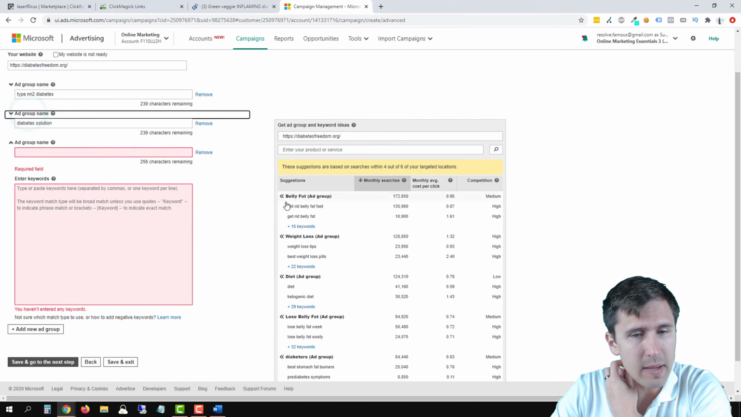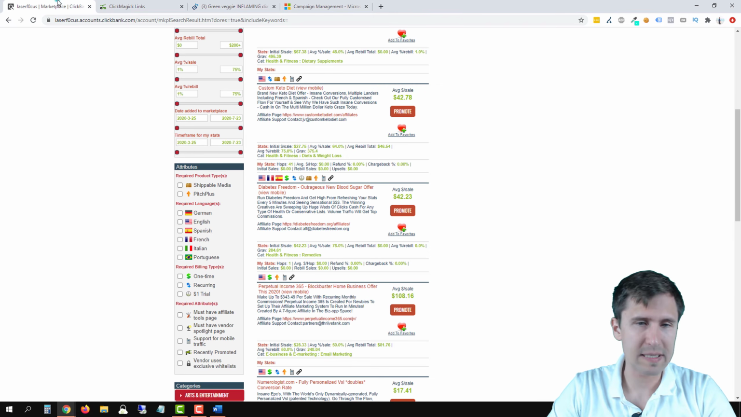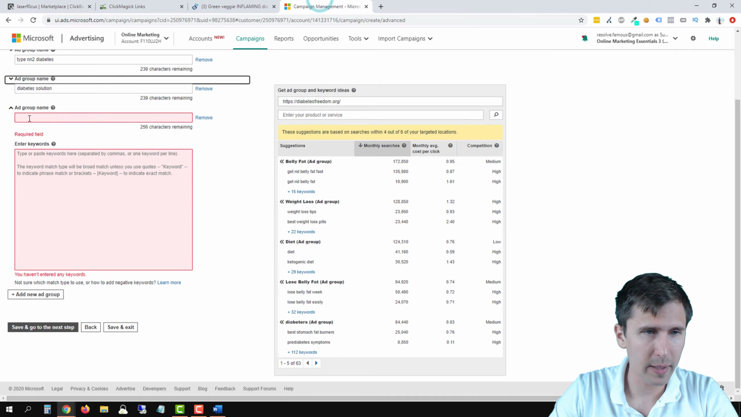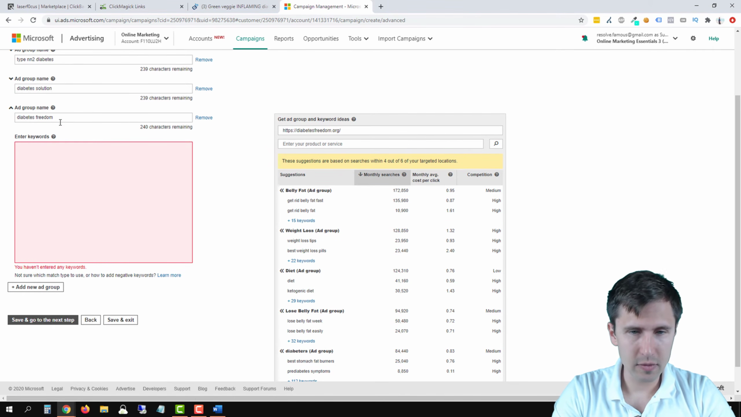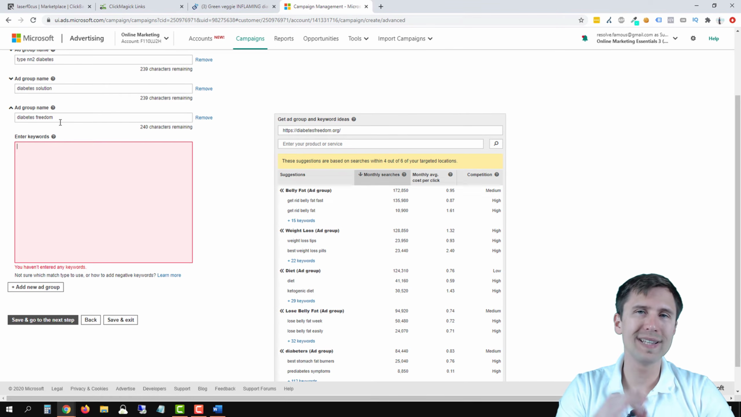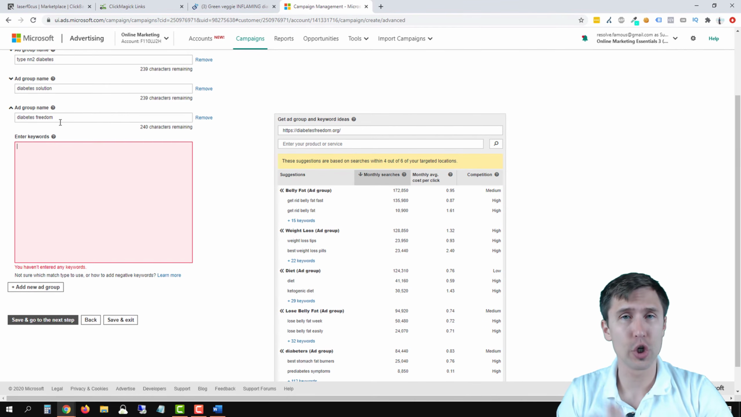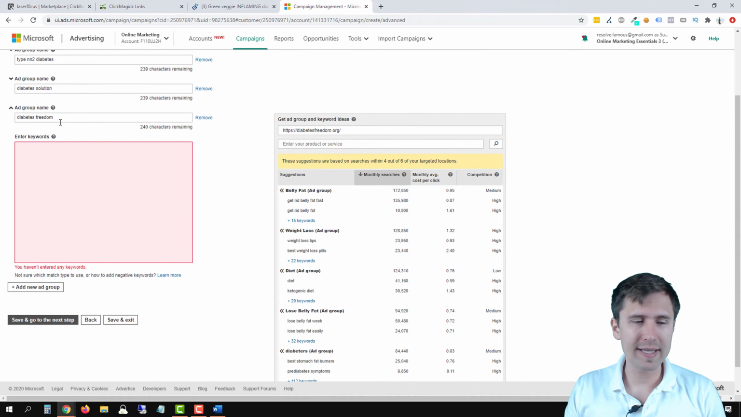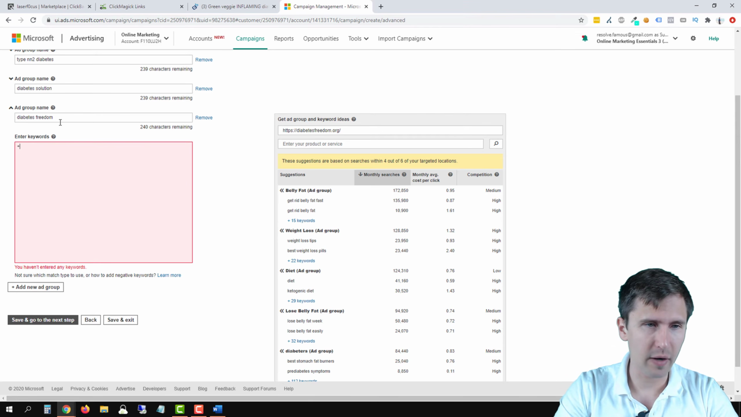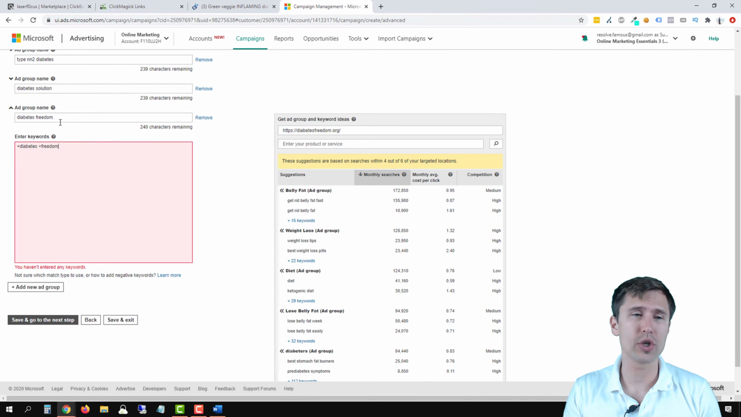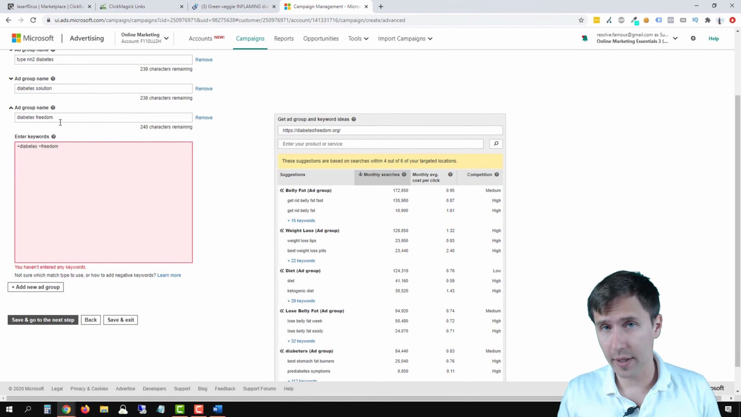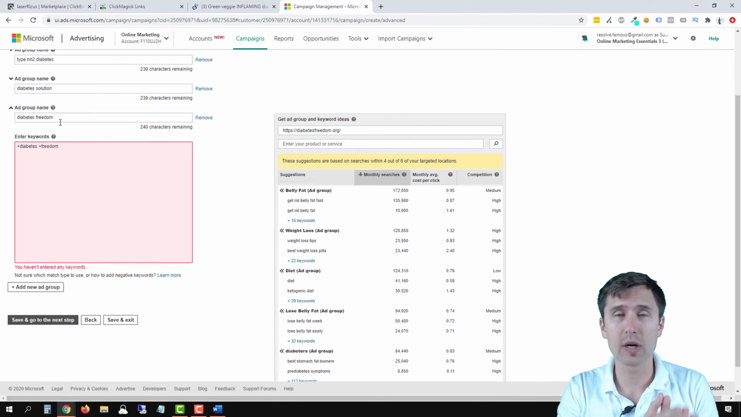So let's do one more maybe. Let's do someone specifically searching for this product, which is diabetes freedom, okay? So we can say diabetes freedom. Because we want these words to be in the actual search term, so when someone goes to bing.com and searches for it, we want these words to be there, we're going to put a plus sign in front of them. So plus sign diabetes plus sign freedom. That's the name of our product, and that's what we want to show. As long as these two words are in there, we're okay to show our ads.